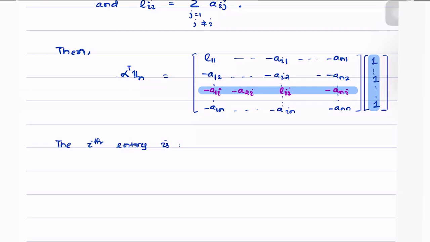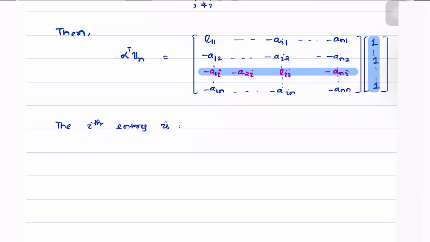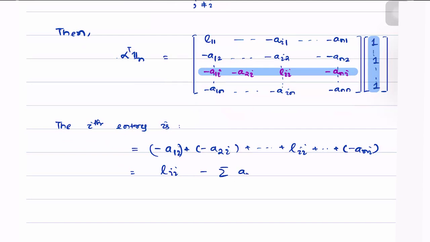Hence, the ith entry now becomes equal to the summation of minus A1i plus minus A2i plus Lii plus minus Ani. Hence, we can simplify it as Lii minus the summation of Aji, where j varies from 1 to n, j not being equal to i.